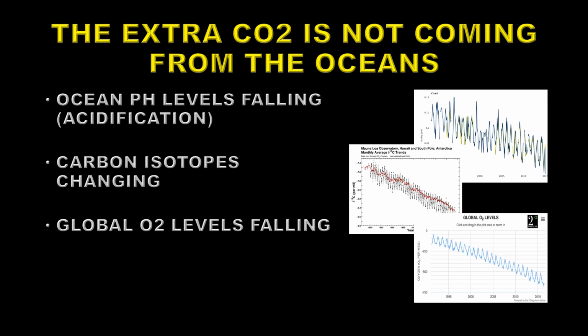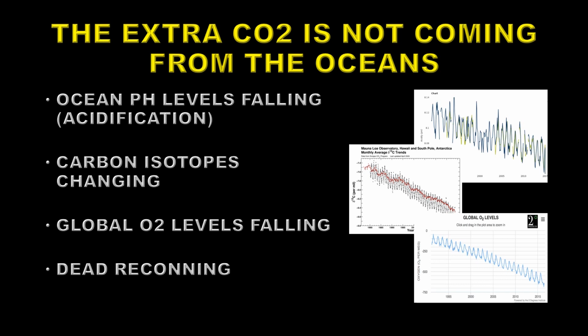Another major clue is that the level of oxygen in the atmosphere is dropping. So remember your chemistry where carbon plus O2 equals CO2. So every atom of carbon you burn is one less molecule of oxygen for you to breathe. Lastly, you can do dead reckoning. The amount of carbon dioxide that's being added to the atmosphere exactly equals the amount of fossil fuels that we burn minus the amount that goes into the oceans and into the land. So it seems to be a pretty solid case that this carbon dioxide in the atmosphere is coming from the burning of fossil fuels.